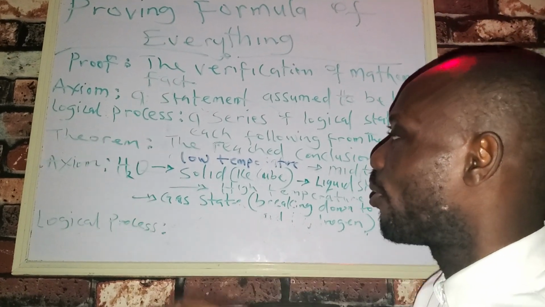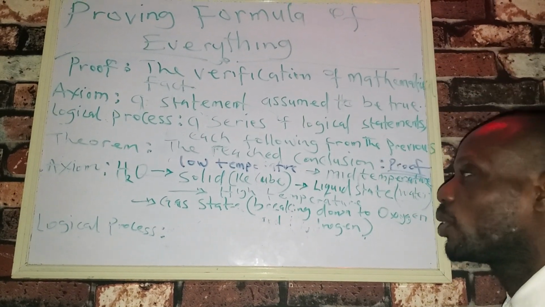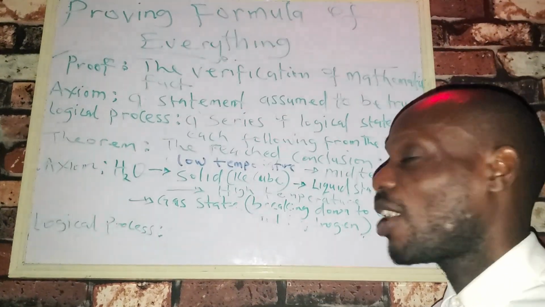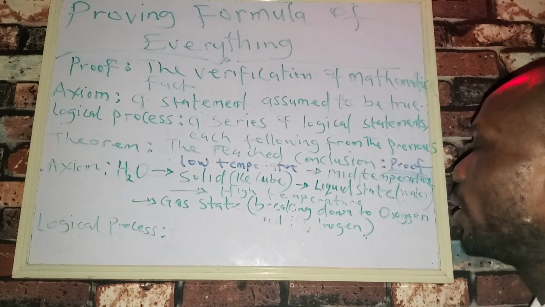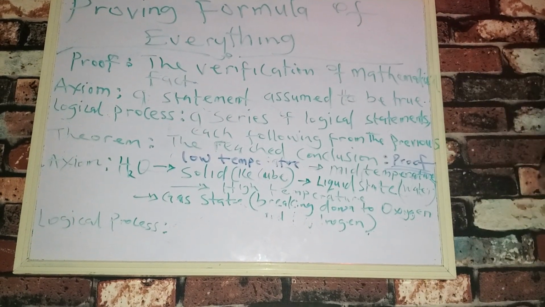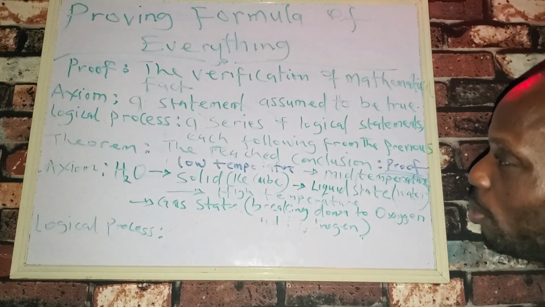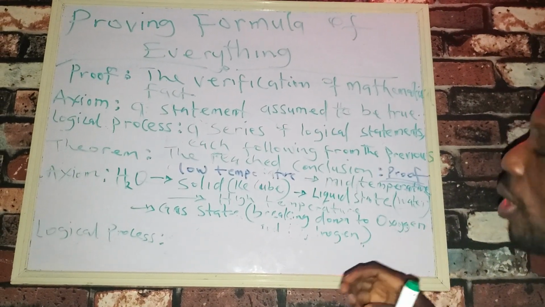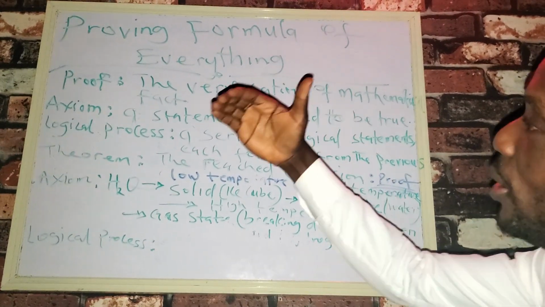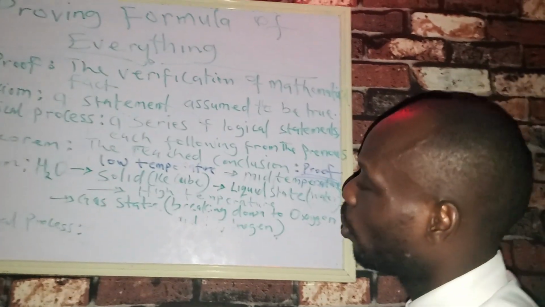Now the theorem, just like I said, is going to be the reached conclusion, and it's going to be what we intend to finally prove. So what we want to prove is whether there is a possible or feasible point where quantum mechanics can be unified to classical mechanics. That is what we want to prove.